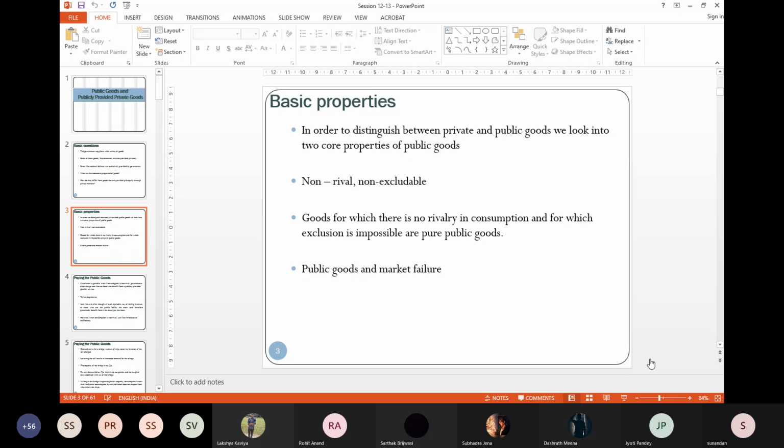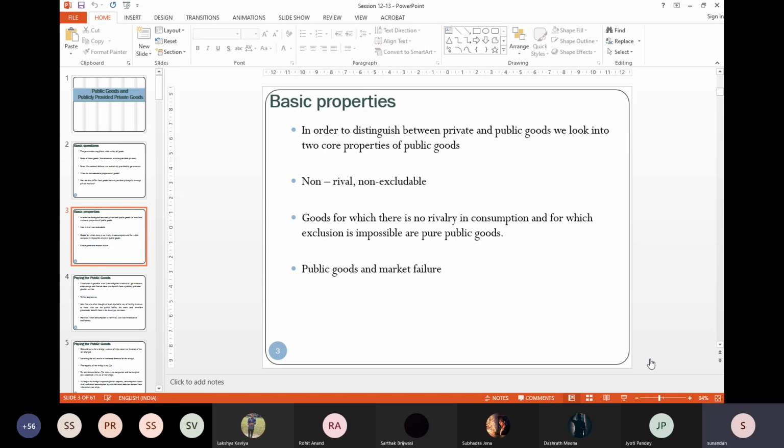Now, if you remember, there are basically two properties. These two properties might seem very simple. Apparently, they're very simple properties, but they have very, very long-run implications.